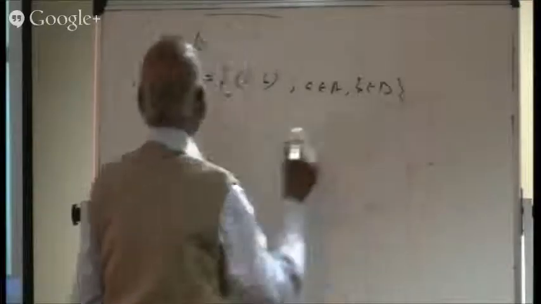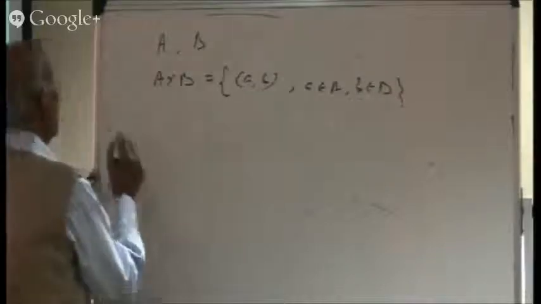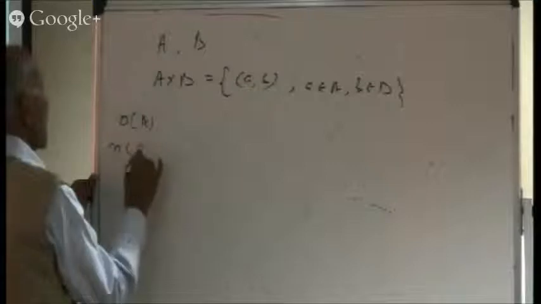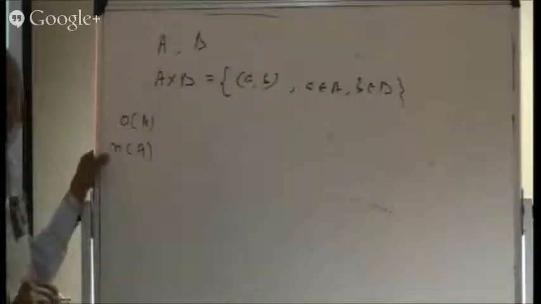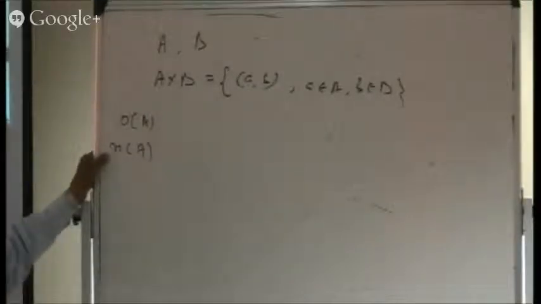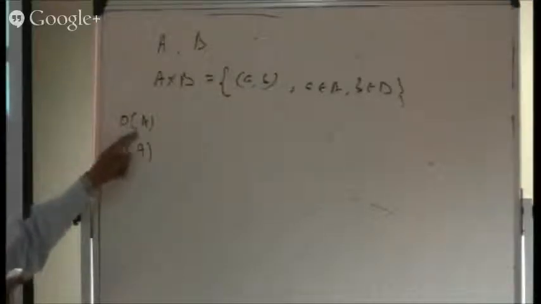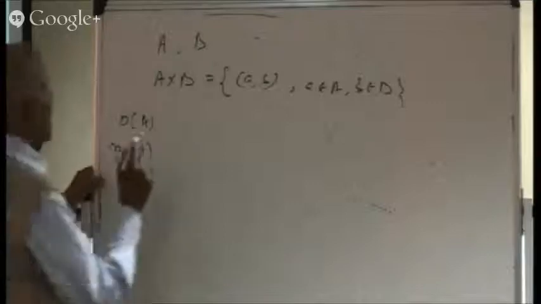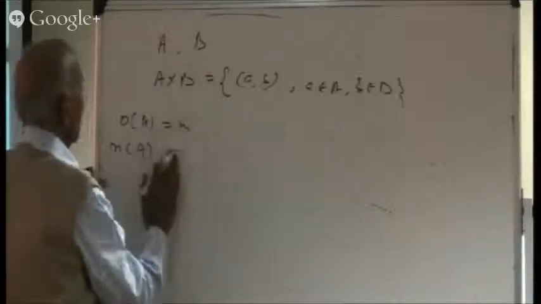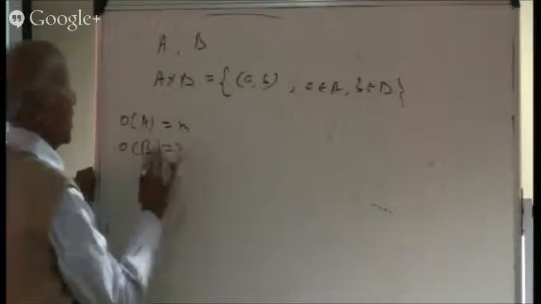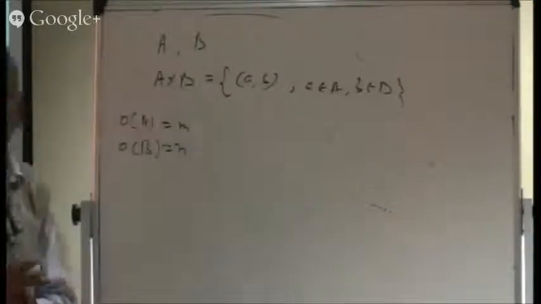So here is A cross B. Can you write the order of A cross B? Supposing you know the order of A. The order of A may be written by this type of symbol, that also stands for the number of different elements present in the set. This symbol is used many times. I will be using M and N for this place. So let the order of A be M and the order of B be equal to N. Then can you find the order of A cross B?